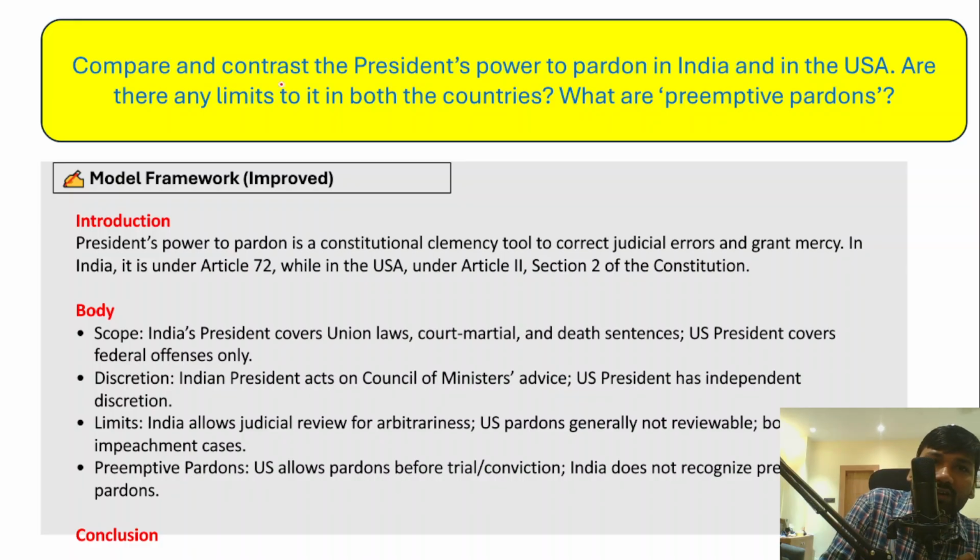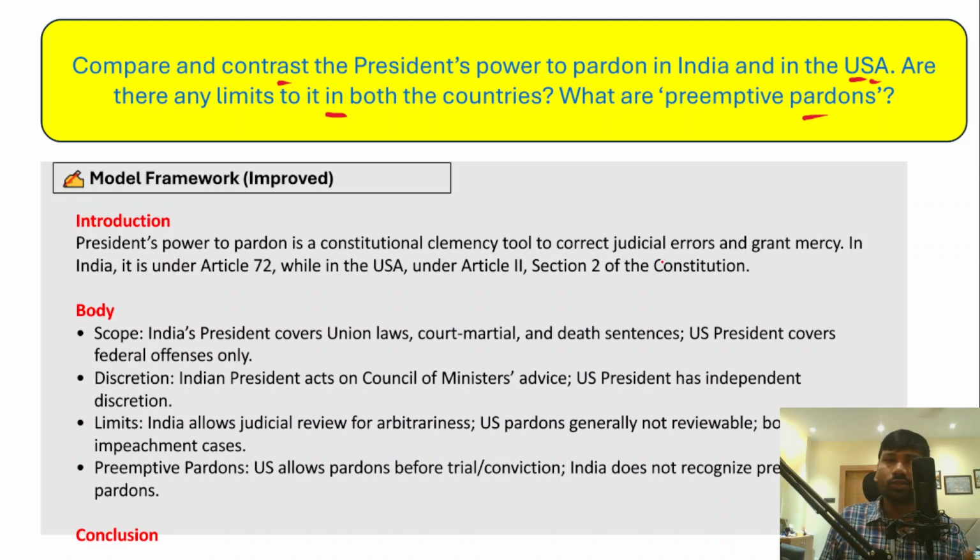So the question is, compare and contrast the president's power to pardon in India and the USA. And are there any limits to it in both the countries, and what are preemptive pardons? Right? So this question has 3 parts and you need to address the 3 parts. In the introduction of this particular question, it is always advised that you start the answer with the constitutional provision that deals with the president's power to pardon in India. Or if you know, you can also mention the relevant provision with respect to the USA as well, right? So this has these three different parts.